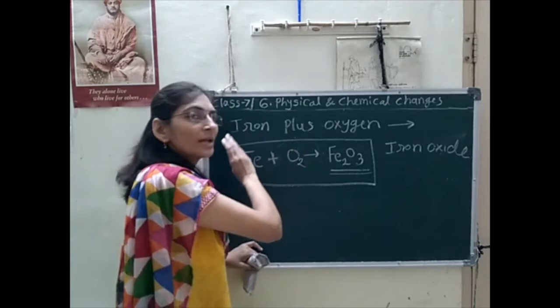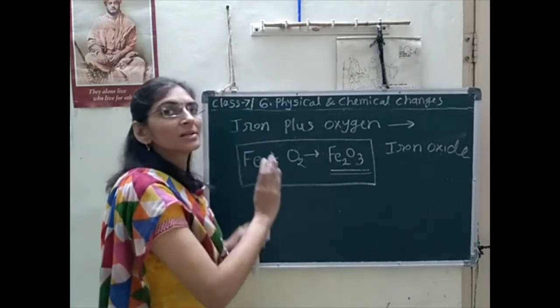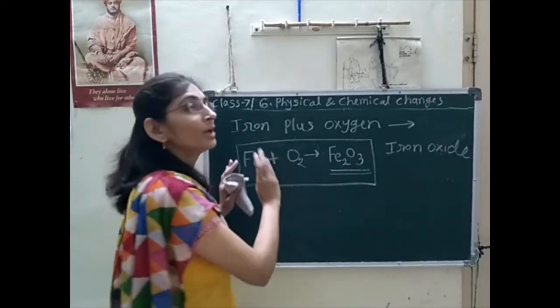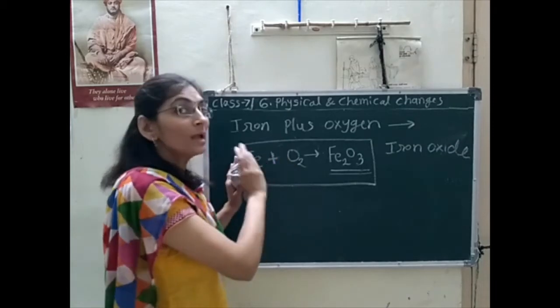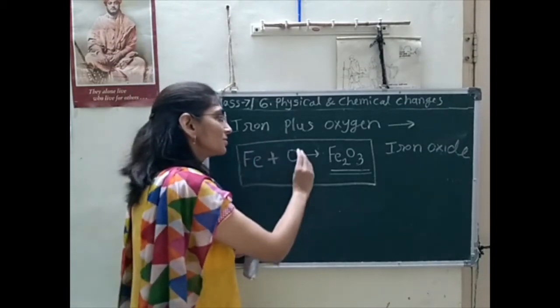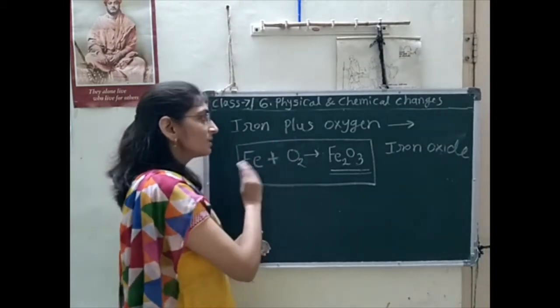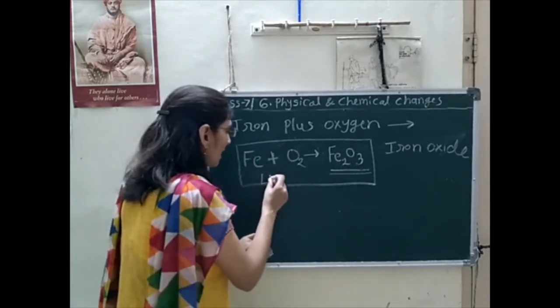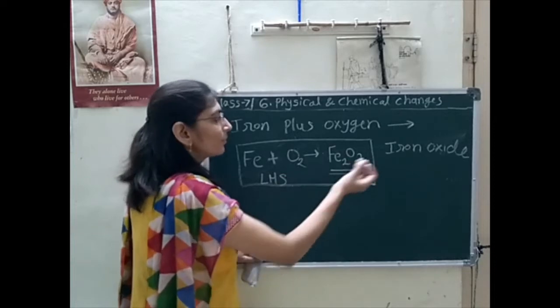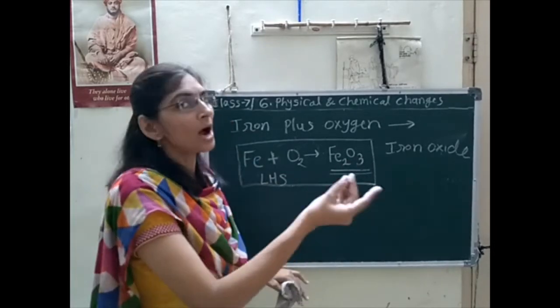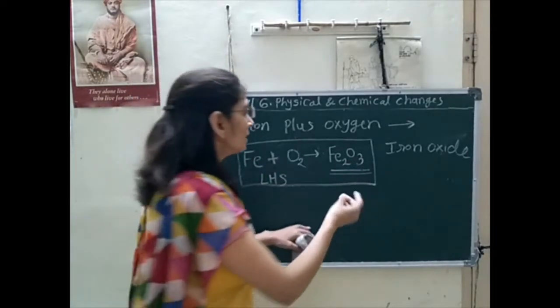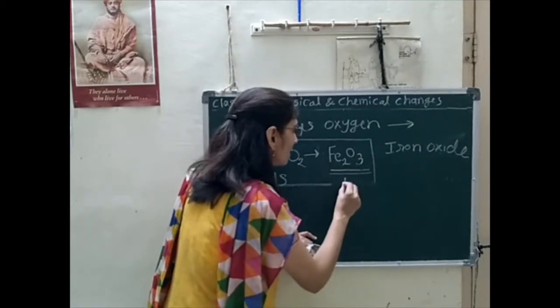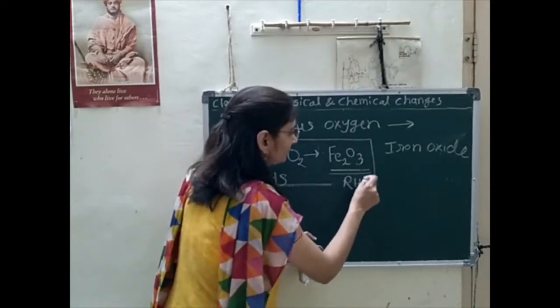Here the reactant side, reactant means the substances which are undergoing reaction, the chemical change happening with these substances. These are written on the left side, and the product that forms after the chemical change we write on the right side.